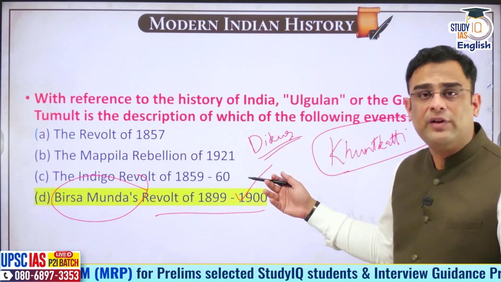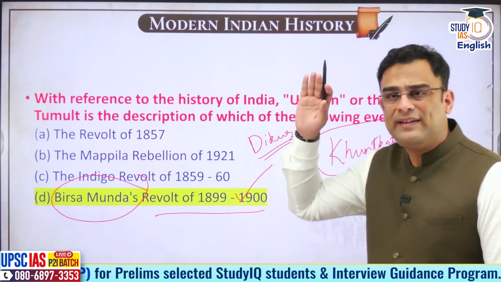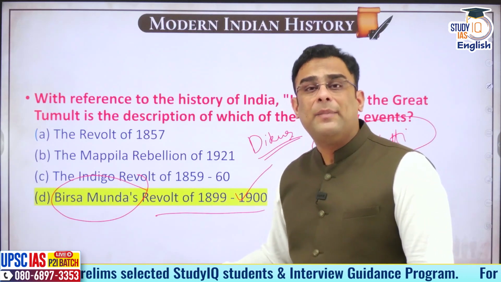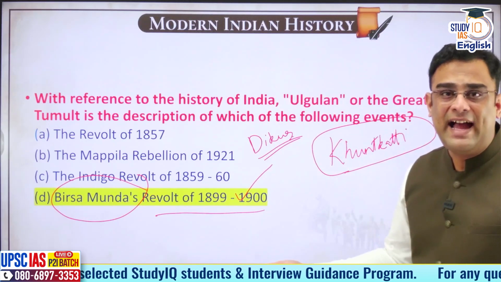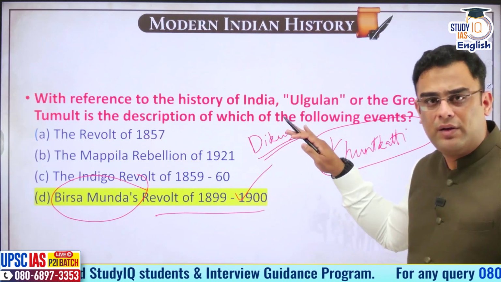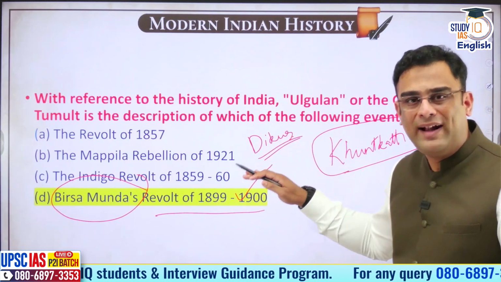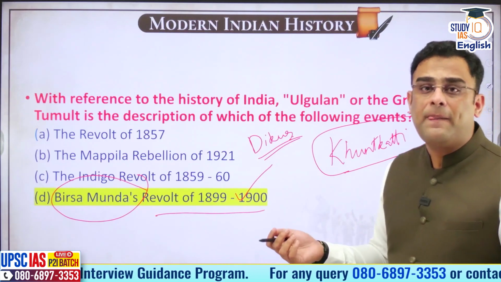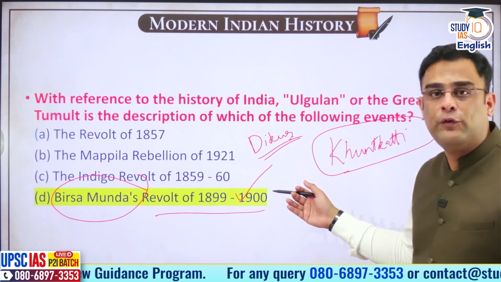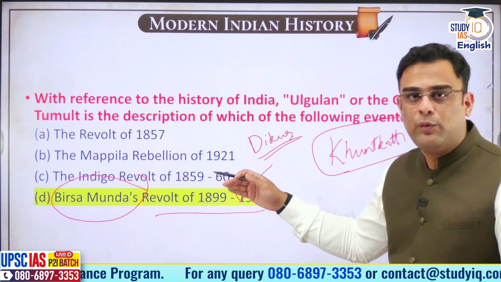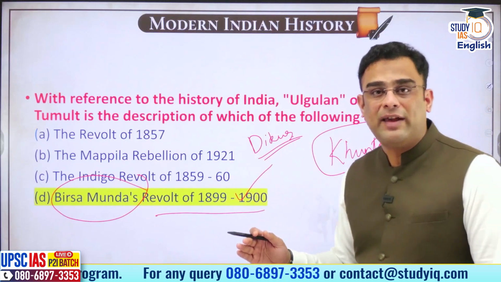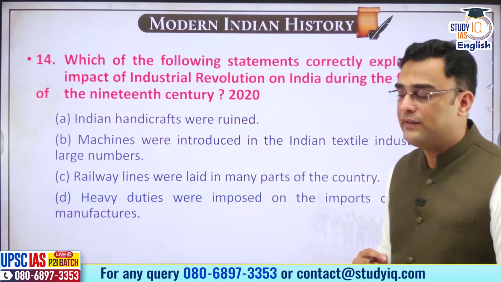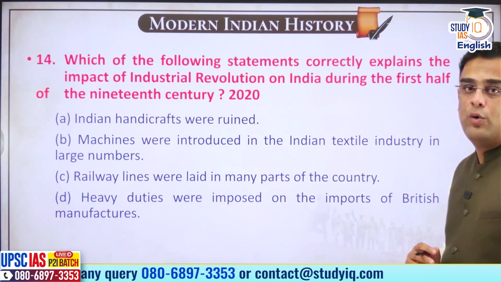Birsa Munda will be captured, and later the Britishers, although they suppressed this revolt violently, did pass a Tenancy Act which tried to address the grievances of the tribals. They also ensured that forceful transfer of land was not taking place and the interests of the tribals were protected. So this is the question on Munda Ulgulan.